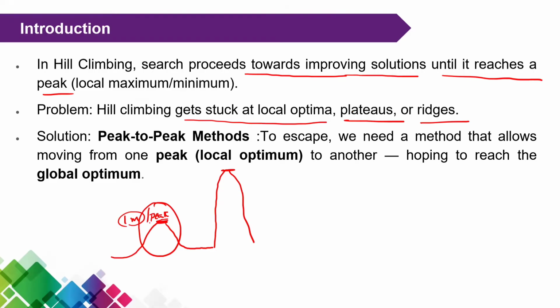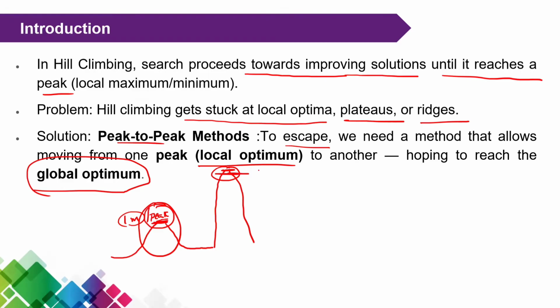Now what is the solution? One solution is simply that you need to escape the local optima. If you stay at the local optima, you assume that it is the best solution. So you need to move from one peak to another peak, with the hope of getting the maximum optimal solution, that is, the global optimum. Now you got the point. Peak to peak means one peak to another peak.